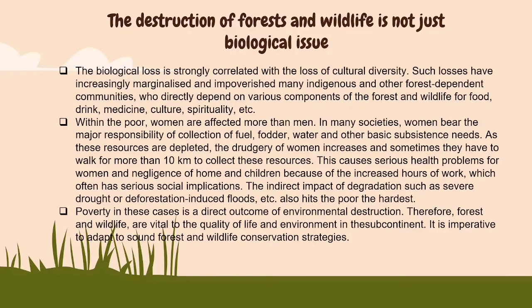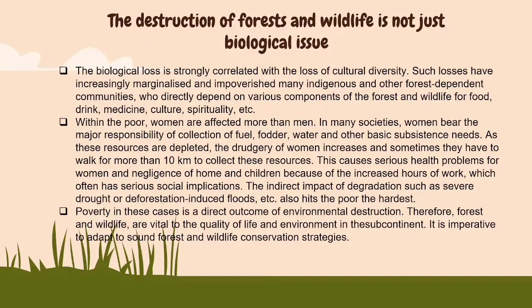Also, the indirect impact of degradation has caused drought, deforestation, flood and all that. Importantly, when we look at forest depletion, poverty is one of the major problems we are facing today. Poverty is directly related to environmental destruction. Because we are causing damage to biological resources, we are running short of water, food and everything.